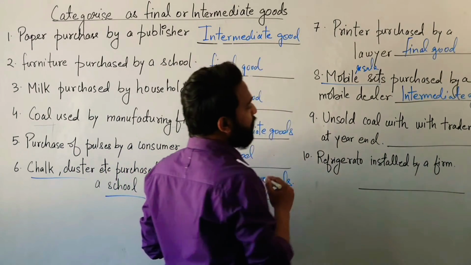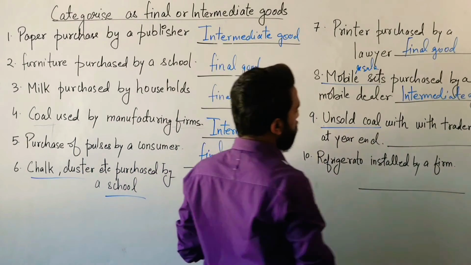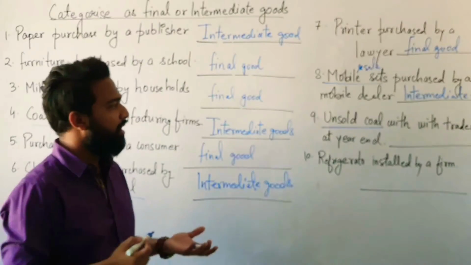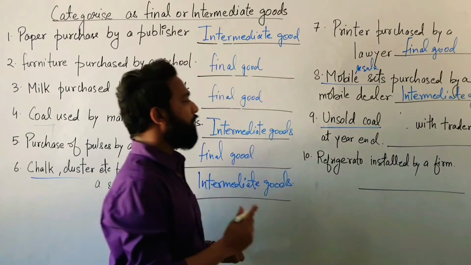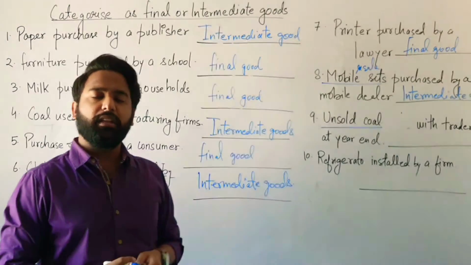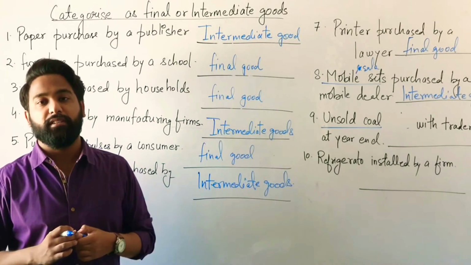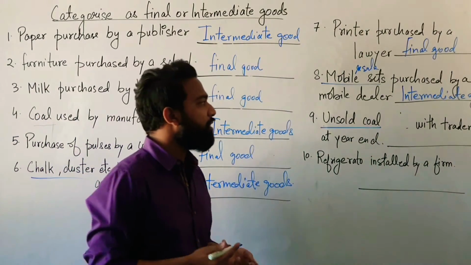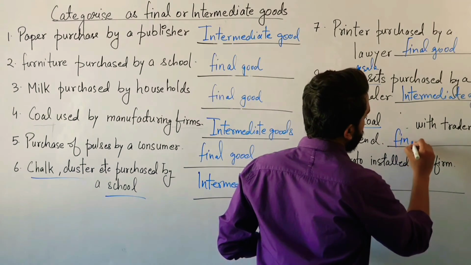Okay. Unsold coal. What is unsold coal? It's an asset with the trader at year end. For a trader, the unsold coal is an investment. So it will be the final good.